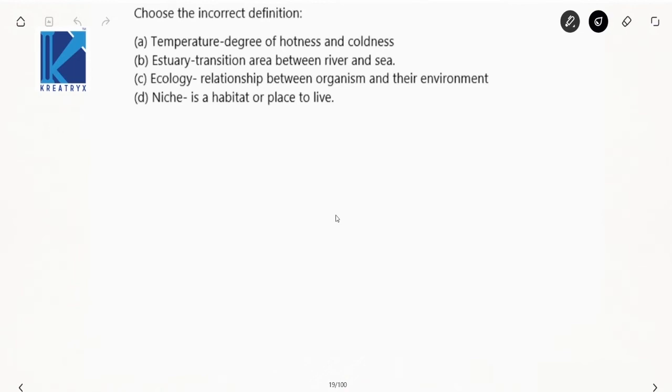Niche is a habitat. No. Niche means what? Closed. The exact meaning of niche is closed. So niche as habitat means a closed ecosystem, but you are given only one part. So incorrect is niche.